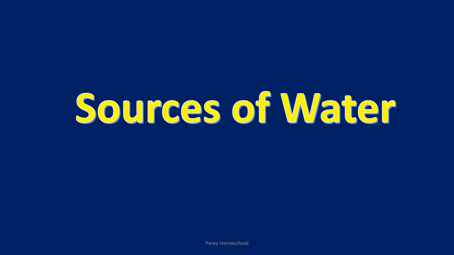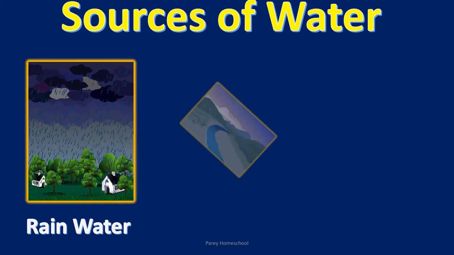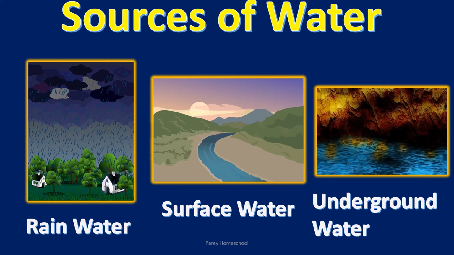Now we will see what are the sources of water. That means how water is available to us, from where we get water. There are three sources of water: rainwater, surface water and underground water. These are the three sources of water: rainwater, surface water and underground water.